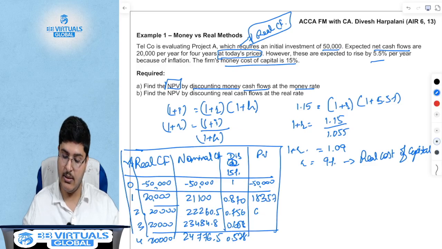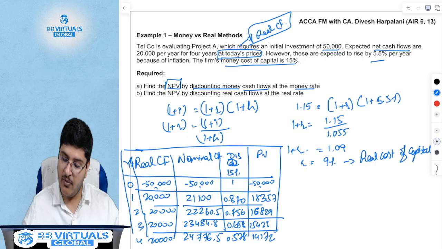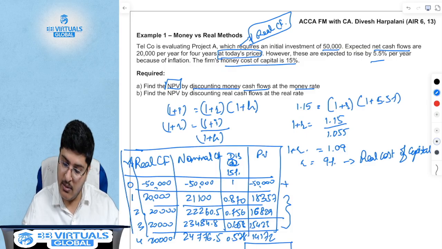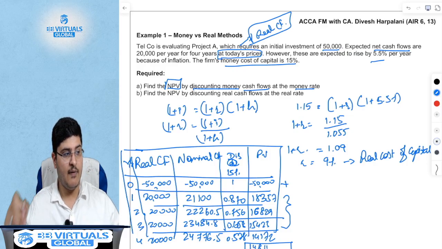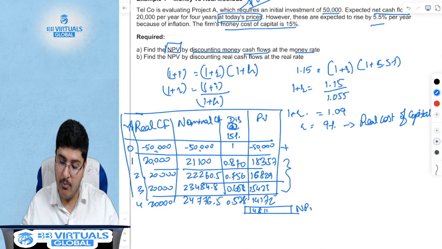The numbers are 16,829, 15,423, 14,172. What is your NPV, sir? My NPV is nothing but the total of all of these cash inflows plus this cash outflow. This number is 14,811, plus or minus because of some rounding off, but this is the number. This is my NPV using the money method.